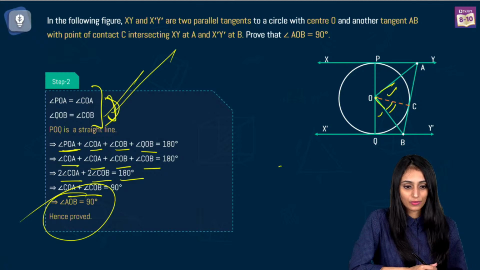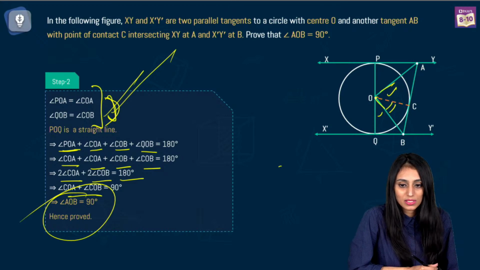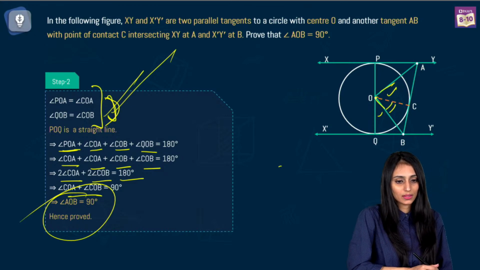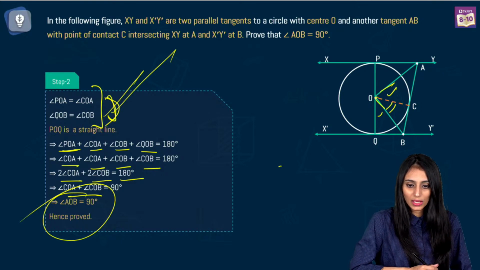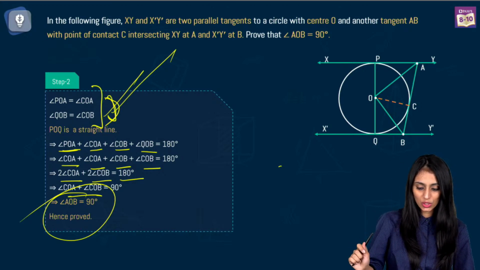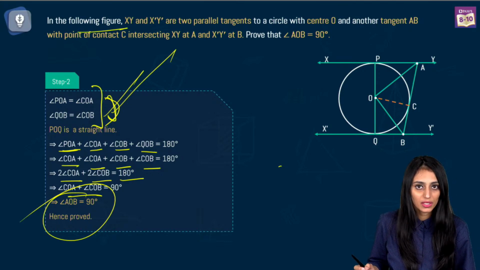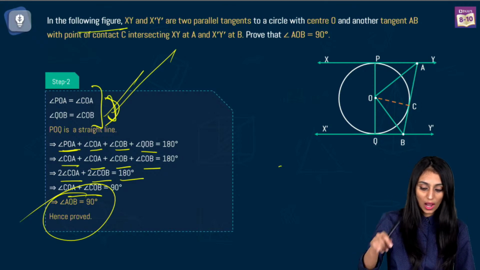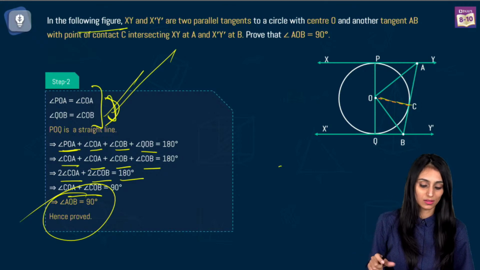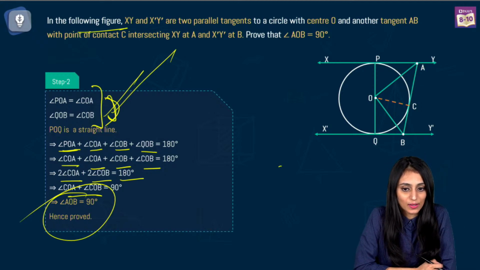Yes? Vipul, Sweta, yes. On the lower side, please, ma'am, give the answer to this. Love, I'm not able to understand the question. How do I know in construction whether the acute angle parallel lines are drawn on the upper side of the line or the lower side? Acute angles, which acute angles? The question already specifies that. In this question it says in the following figure. The figure was already given in the question. What I have done is I have only joined this OC. The figure is already there, so you don't need to think in that case.